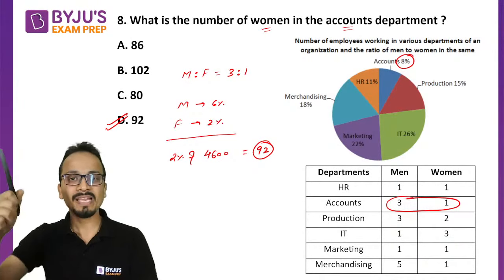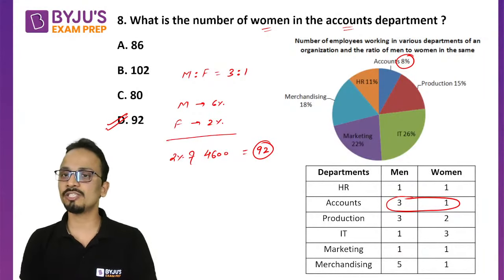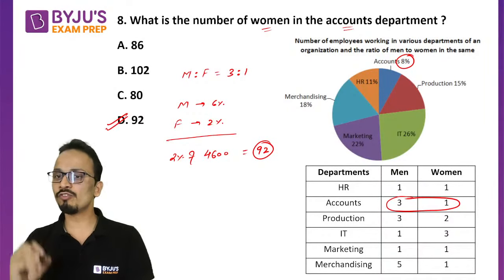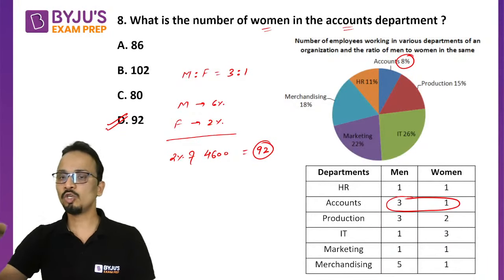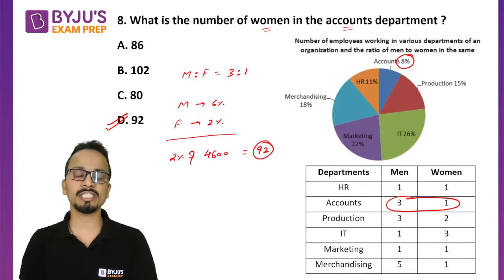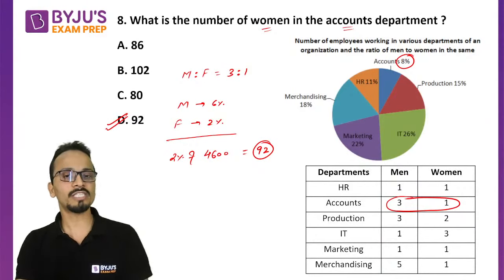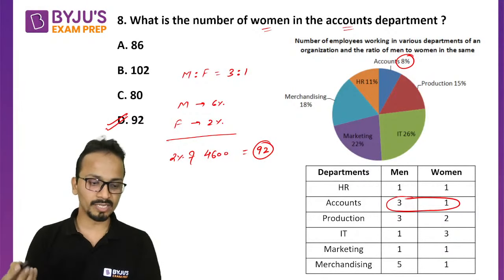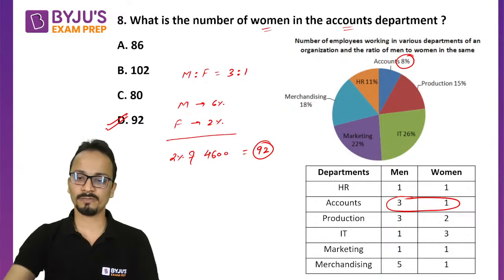Is it clear? You don't even need to pick up the pen. You'll have to divide 8% in the ratio 3:1. The part of women will be the 1 part, so 2% will be the number of women out of the total. 2% of 4600 you can calculate orally. So it will be 2 into 46, that is 92. Okay, so there is no need to even write anything for this question.